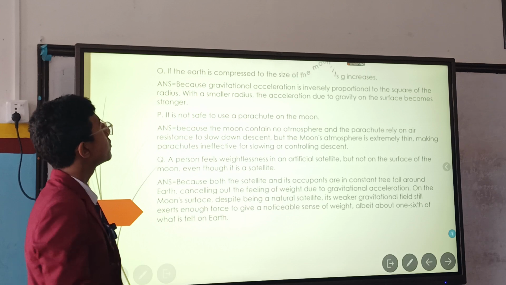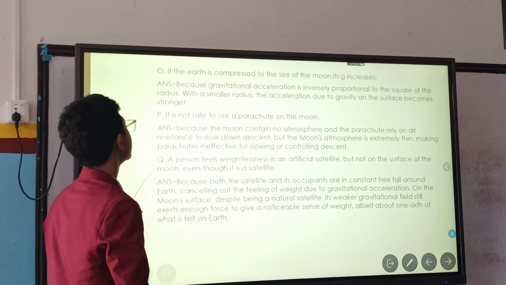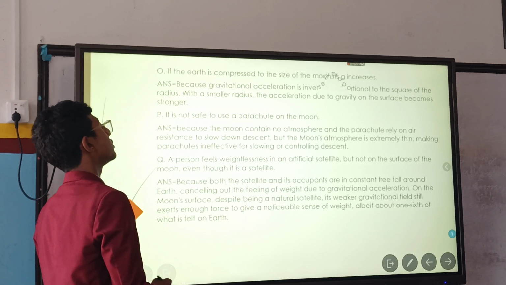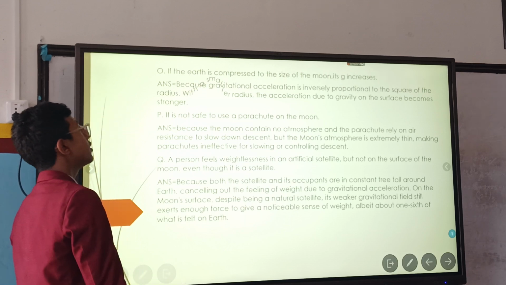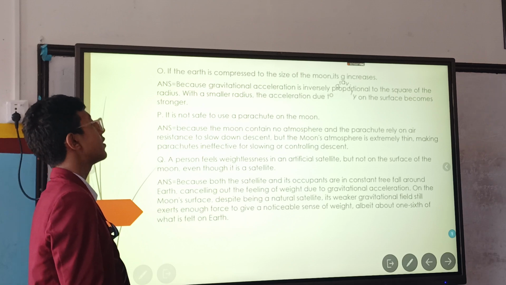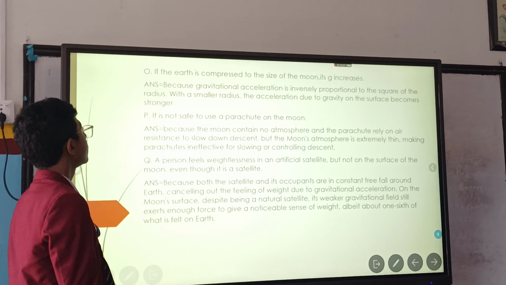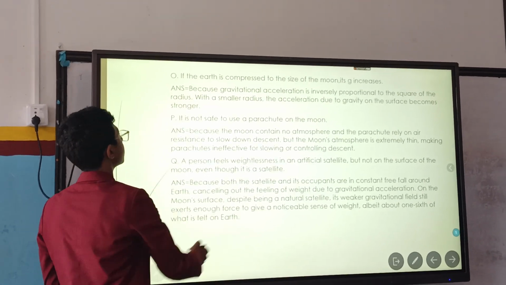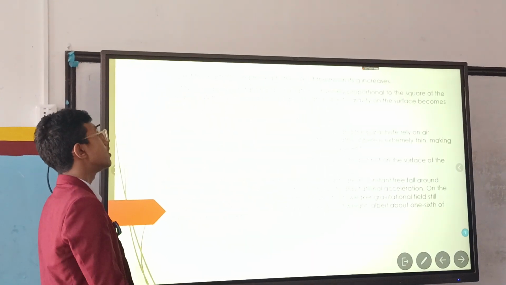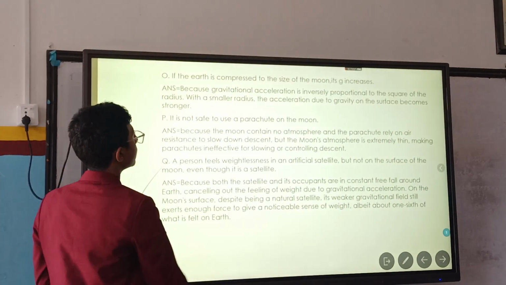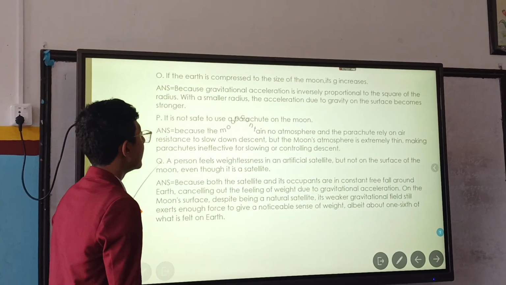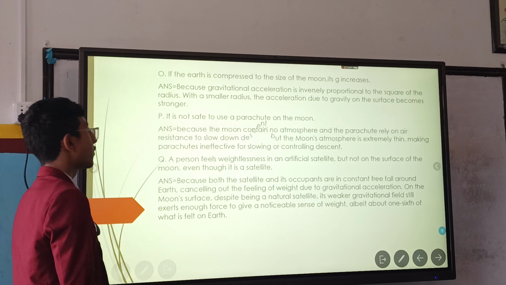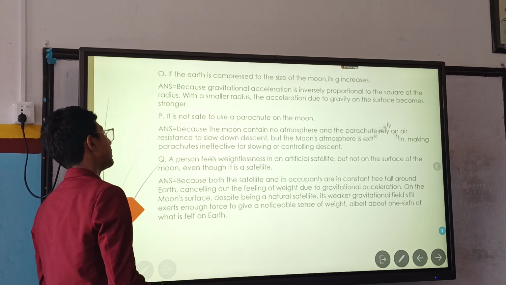If the earth is compressed to the size of the moon, its g increases. Answer: because gravitational acceleration is inversely proportional to the square of the radius. With a smaller radius, the acceleration due to gravity on the earth becomes stronger. It is not safe to use a parachute on the moon. Answer: because the moon has no atmosphere and the parachute relies on air resistance to slow down descent, but the moon's atmosphere is extremely thin, making a parachute ineffective for slowing or controlling descent.